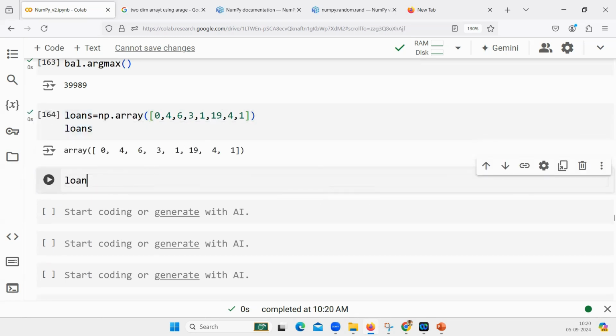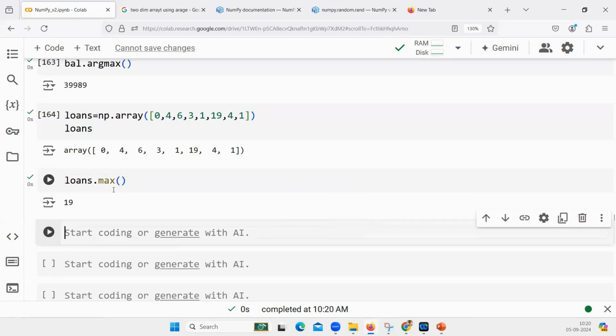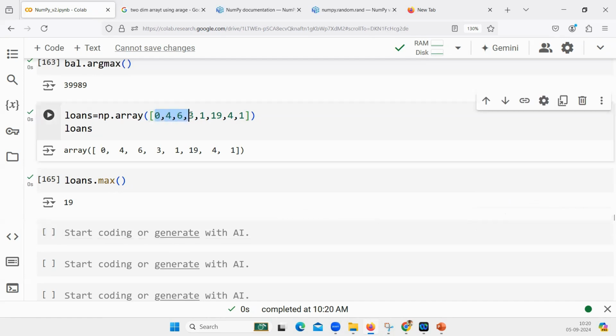If I say loans.max, what will be the output that I will get? 19. But I want to know which customer or which ID has 19. Count that manually and tell me which ID has 19. 0, 1, 2, 3, 4, 5. ID 5 has 19. Make sense?